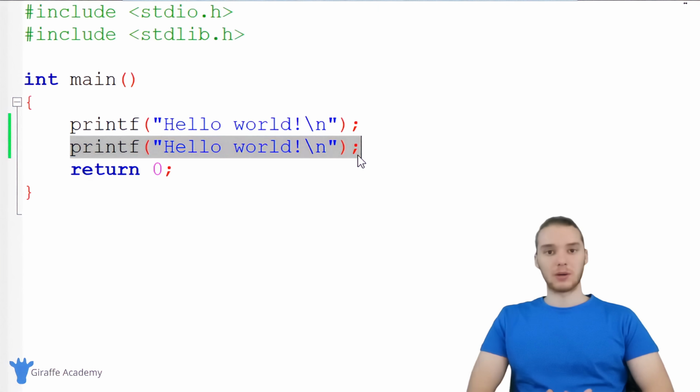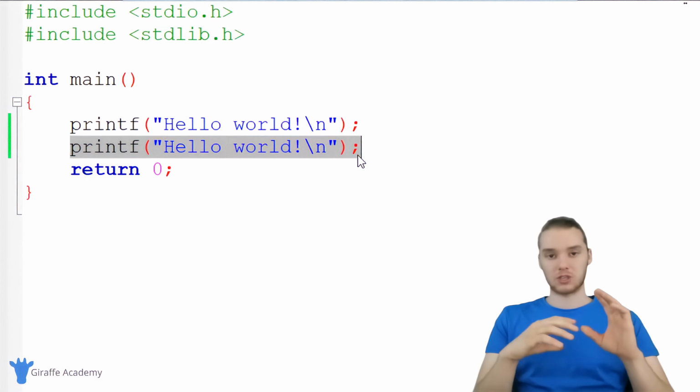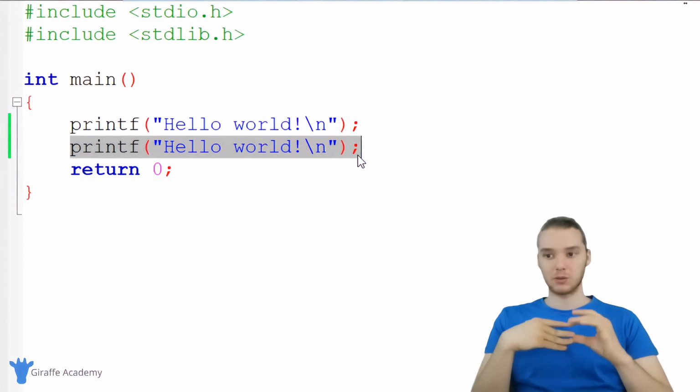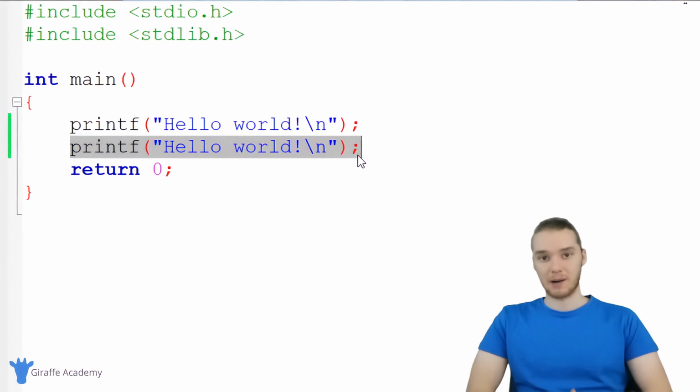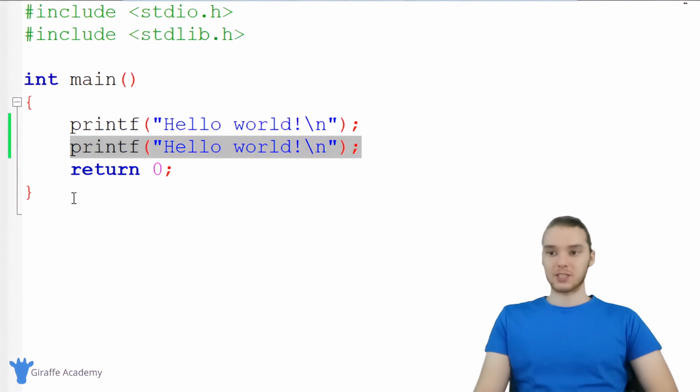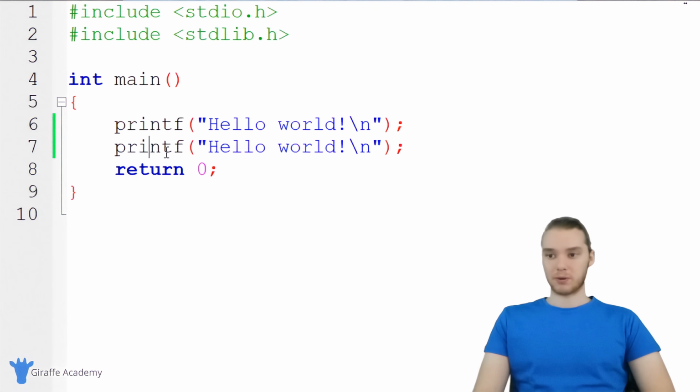So as we go forward and we learn how to write in C, we're going to learn more and more complex instructions. And we'll be able to use all those instructions in conjunction with each other to specify some seriously complex programs. But for now, this is really the only instruction that we know, which is printf.